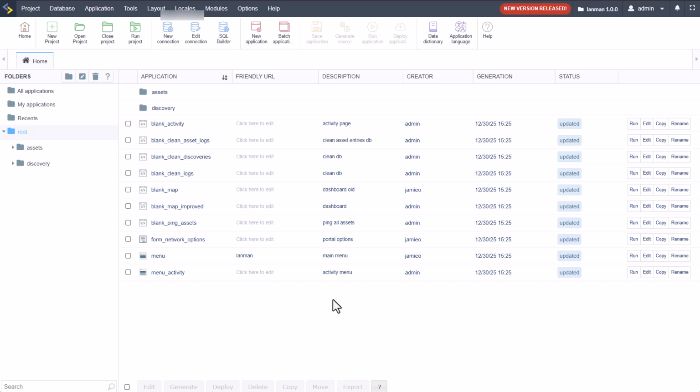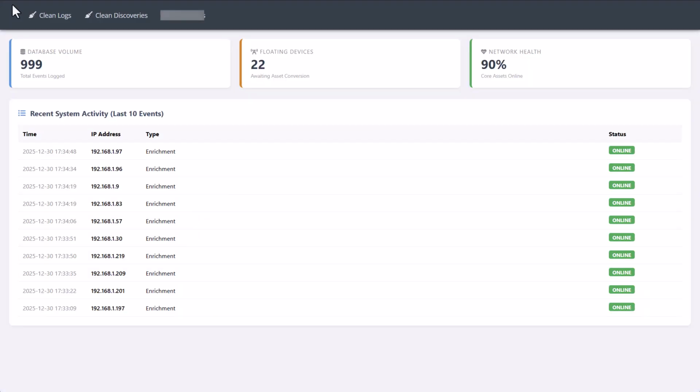Right, so within this project, we have 2 menus. We have the main menu, which I've just called Lanman here. I don't know really if that makes sense, because I have it opening as Lanman, but never mind. And then we also have the menu activity, which is then the cleanup menu. So I'll just run that one first. That is then this menu, and that loads then here, our system activity and so forth.